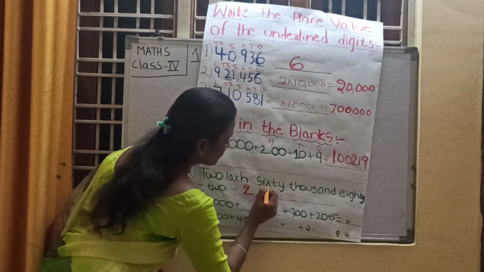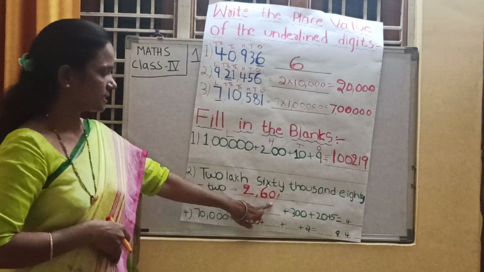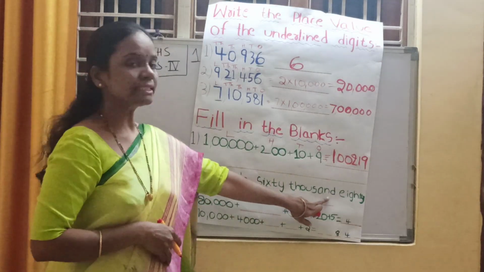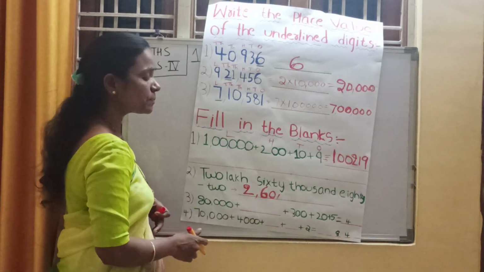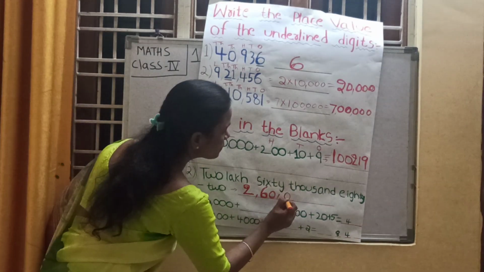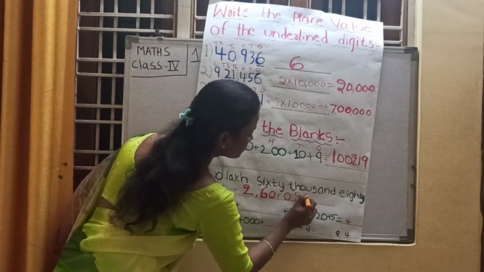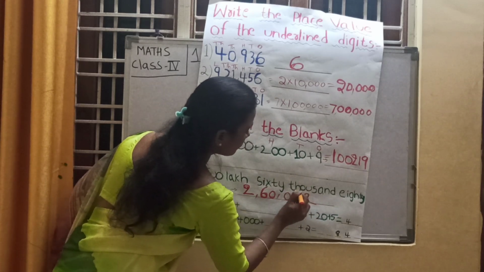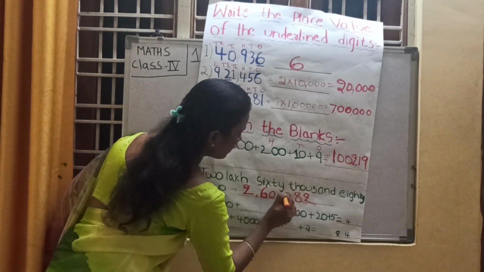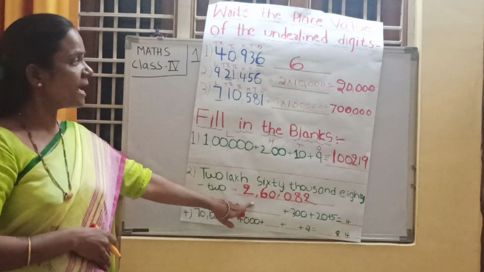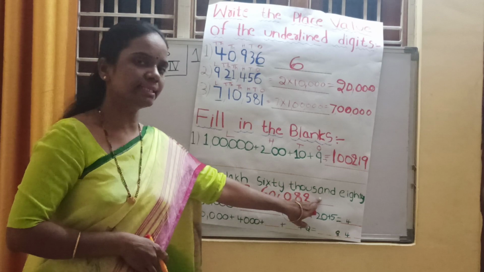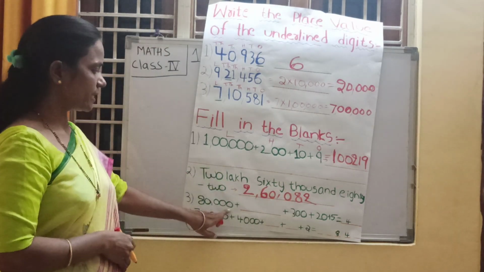Here the hundreds place is missed. So put 0 in the hundreds place and write down 82. Two lakh 60,082.